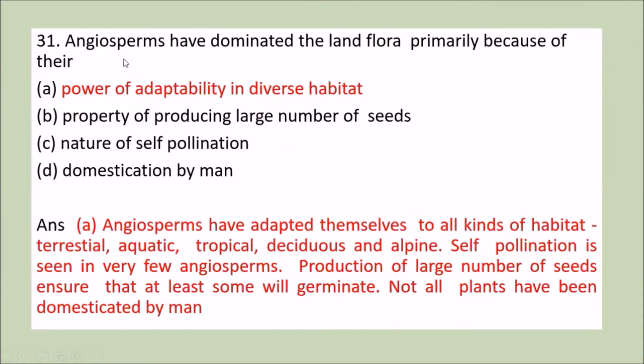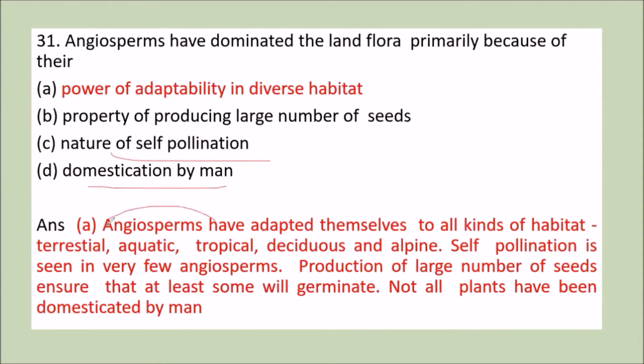Next question is, angiosperms have dominated the land flora primarily because of their: first, power of adaptability in diverse habitats; second, property of producing large number of seeds; third, nature of self-pollination; and fourth is domestication by man.